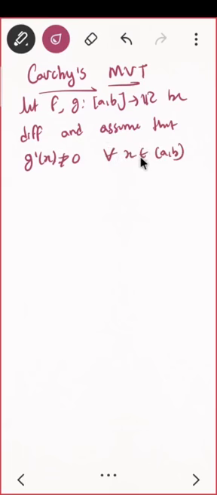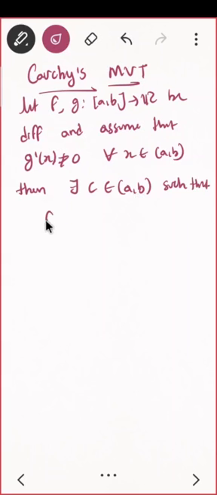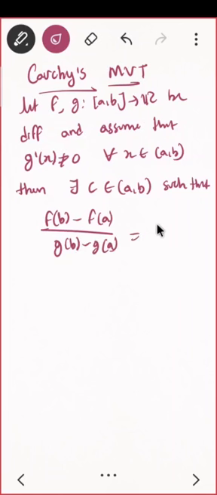This is the condition I am having. Then there exists a point c which belongs to AB, such that f of b minus f of a upon g of b minus g of a is equal to f dash of c upon g dash of c. This is the statement.